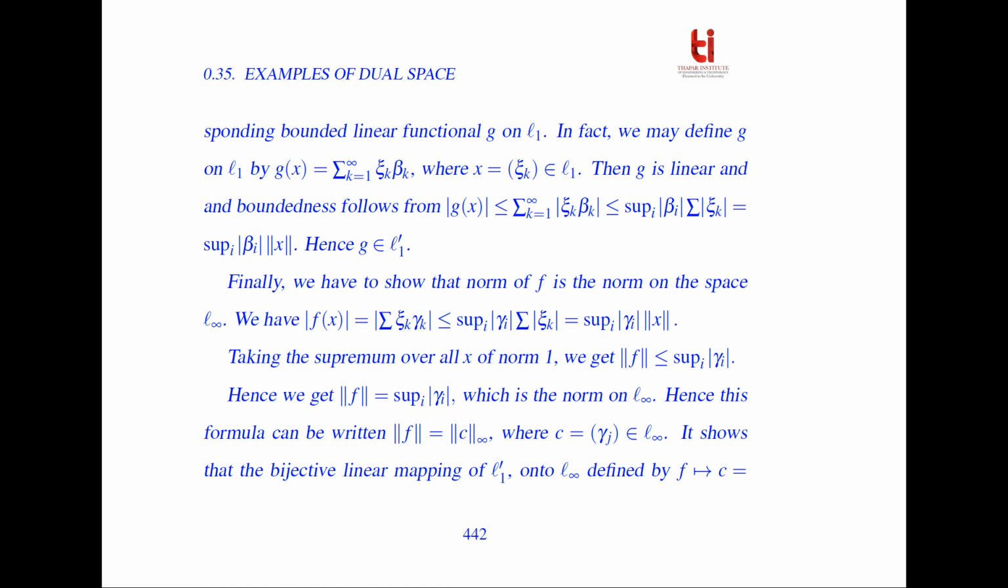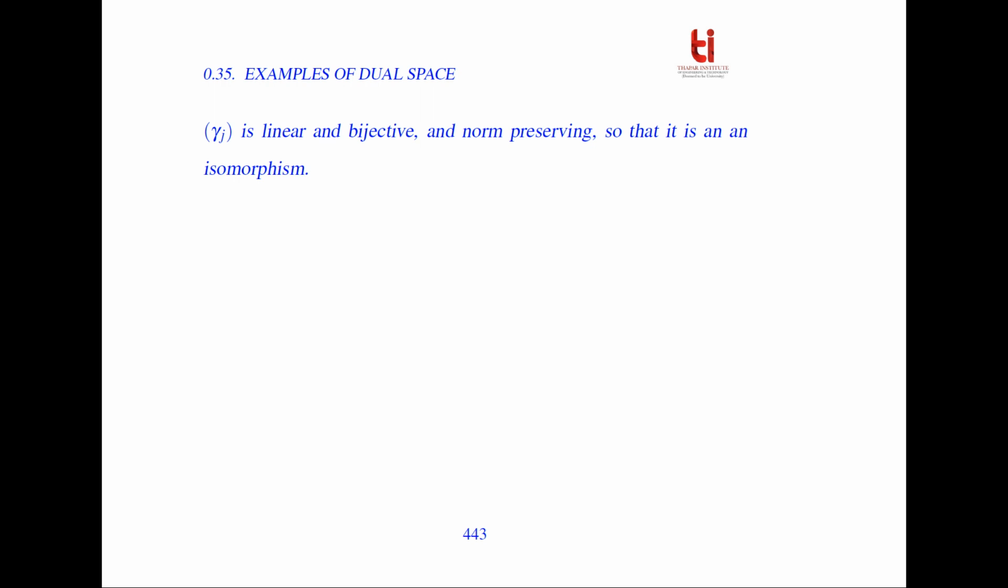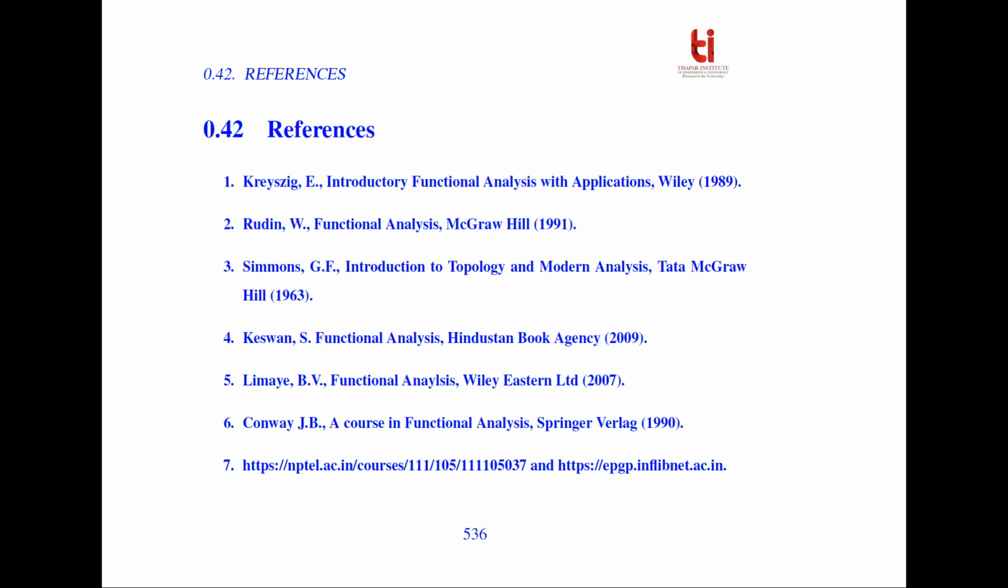Hence this formula can be written as the norm of f is equal to the norm of c in l infinity, where c = (gamma_j) belongs to l infinity. So it shows that the bijective linear mapping of the dual of l1 onto l infinity, defined by f maps to c = (gamma_j), is linear, bijective and norm preserving, so that it is an isomorphism. So thank you. These are the references.